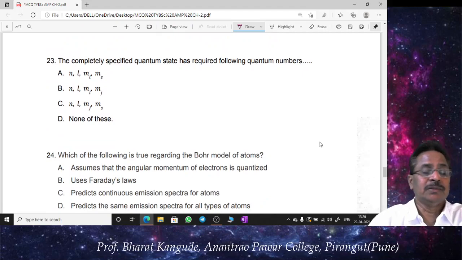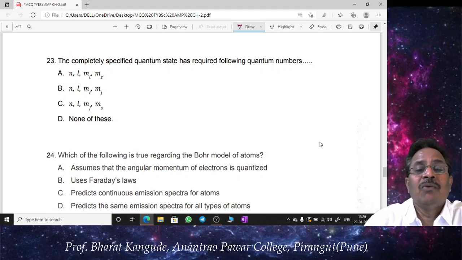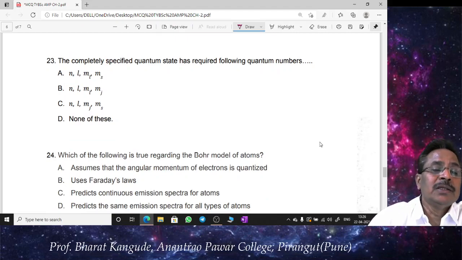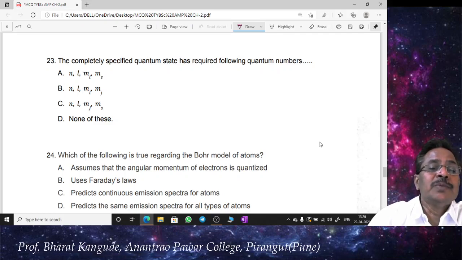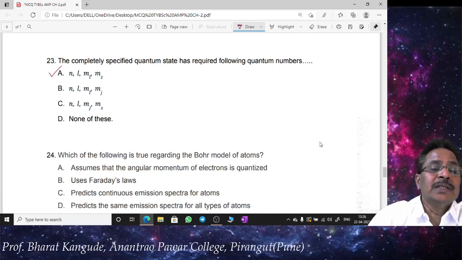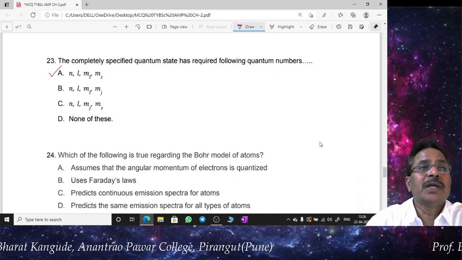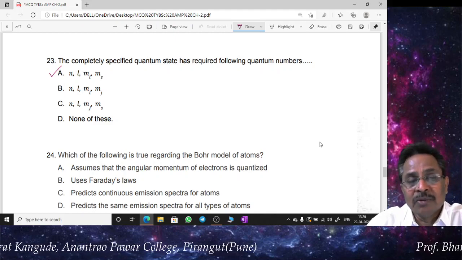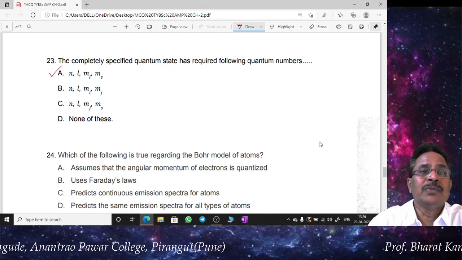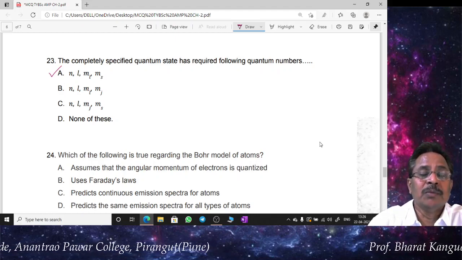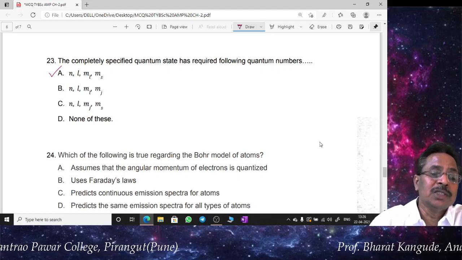Now this is again a theoretical question, number 23. The completely specified quantum state requires the following quantum numbers. Already we have discussed this. We require the principal quantum number, orbital angular quantum number, magnetic quantum number, and finally spin angular quantum number. So A is the correct answer. Whenever all these 4 quantum numbers are specified for a given quantum state, it is called a completely specified quantum state, and that is what we have discussed in Pauli's principle too. Two electrons in an atom cannot have all the same quantum numbers; a completely specified quantum state can accommodate only 1 electron. That is what this particular picture shows.